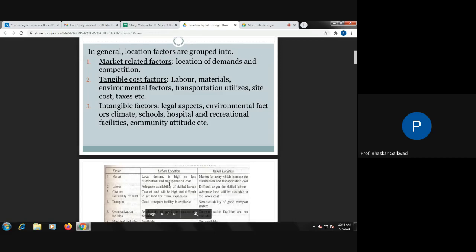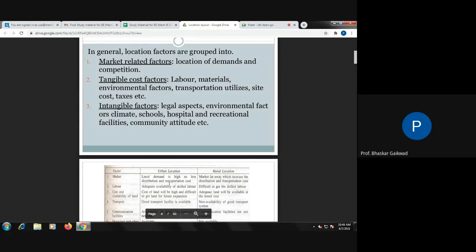Sometimes intangible factors matter a lot. Suppose we are using different types of workers, but to give benefit to the workers there must be school facilities, the community, and a market for purchasing. All these factors indirectly help the worker, and the worker helps the industry. If we set up a factory in a rural area, normally the workers will face problems with school, hospitals, and retail purchasing.